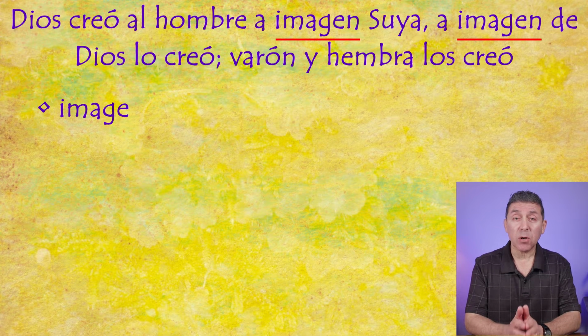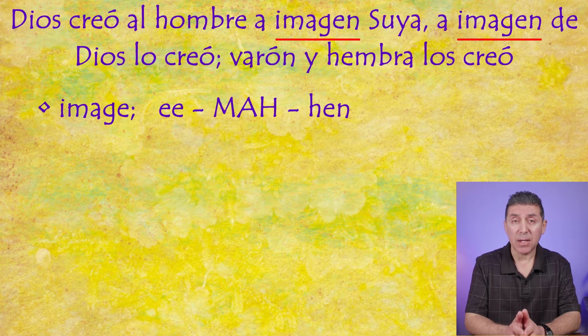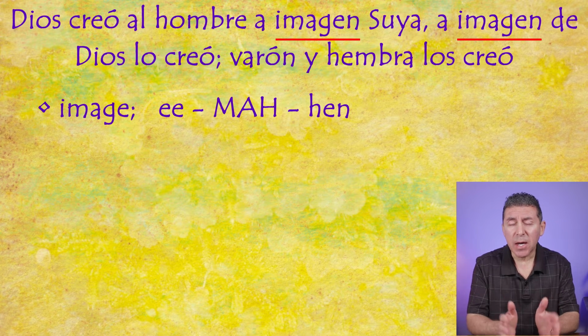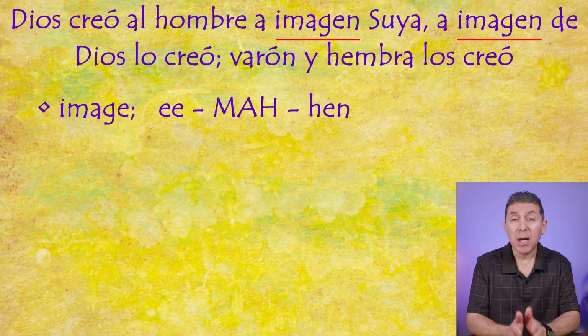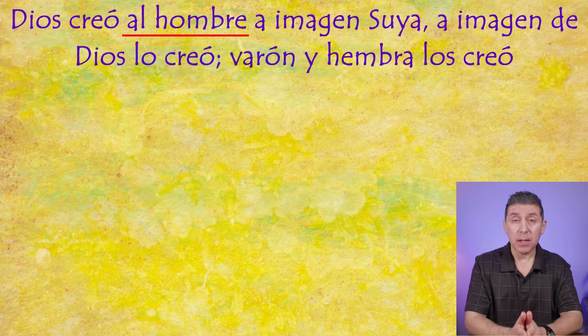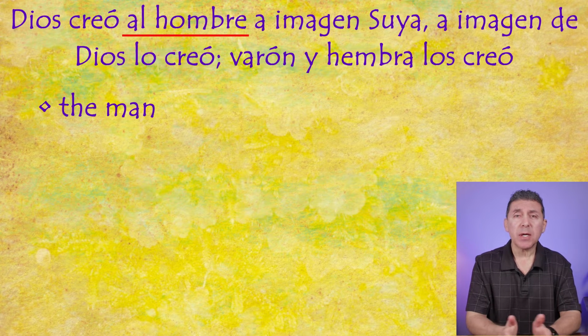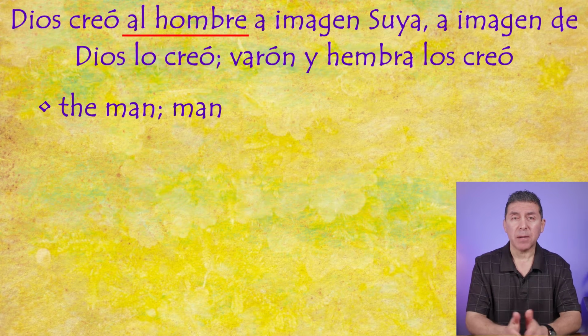Pronounce it with the emphasis on the MA. Imagen. Imagen. Pretty easy, right? So now that we have the repeated words out of the way, let's break down the rest of the sentence. Al hombre means the man, although in the English version it just says man.